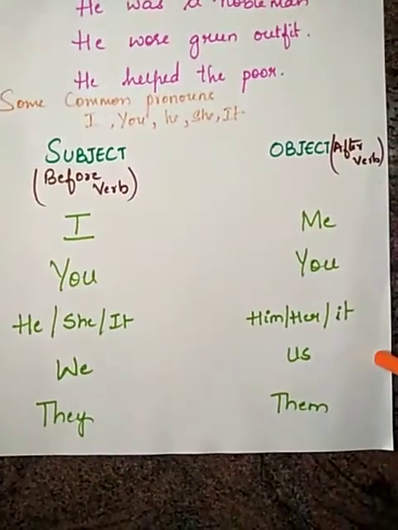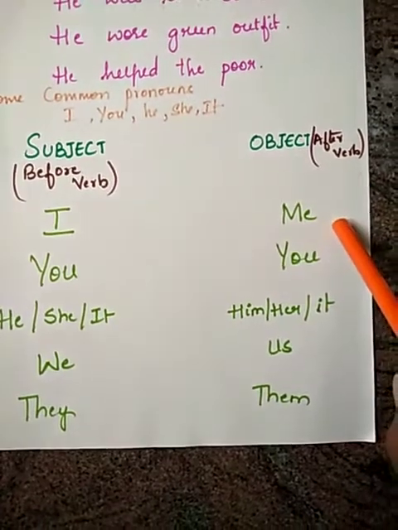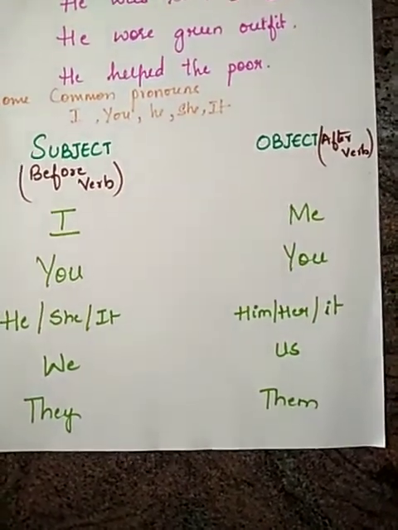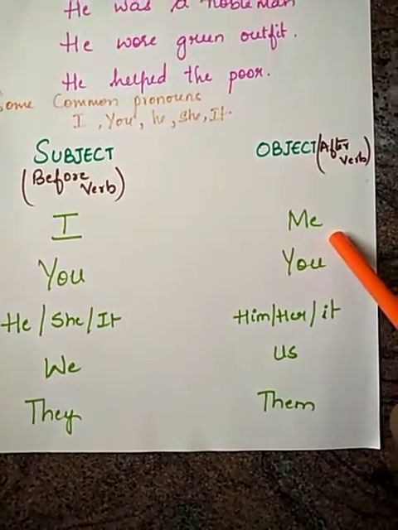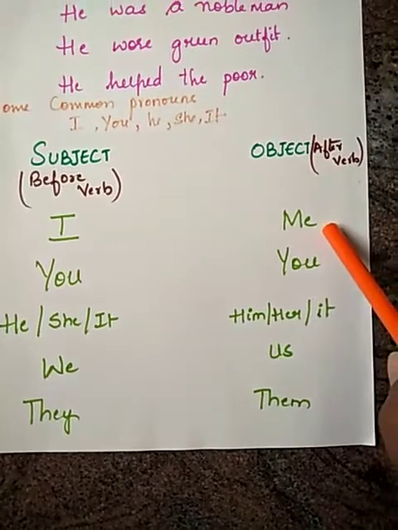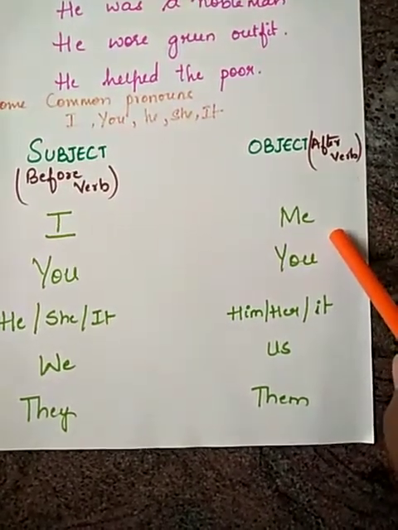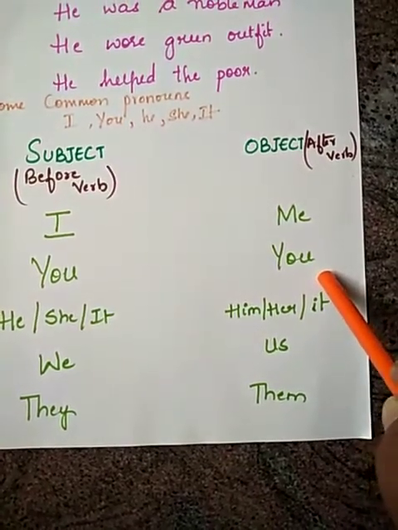Now coming to the object after a verb: me, you. He is talking to me. So here me is an object after a verb. You: Ram talked to you.